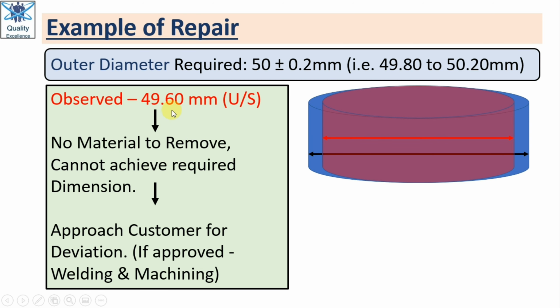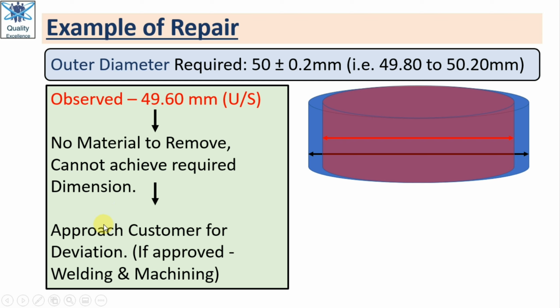The dimension is 49.60, and the minimum requirement is 49.80. It means this part is undersize. We have already removed extra material from this diameter, so now there is no material to remove and we cannot achieve the required dimension.